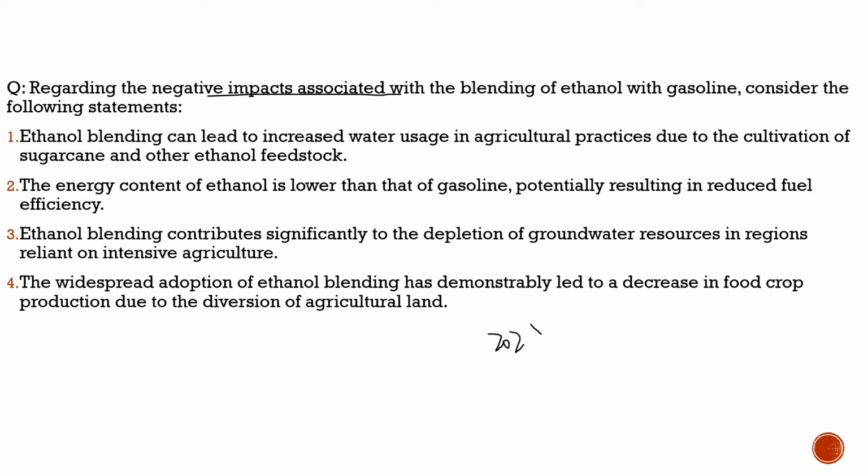Now, with respect to that, this article has highlighted the negative impacts of ethanol blending, how it can impact food security, because of the crops from which we get ethanol, and it can impact groundwater. Usually we get ethanol from first generation and second generation sources majorly, and for these there is definitely a need for huge water availability. So definitely it can impact water security also. So with respect to this, let's understand the question and get more idea about it. What are the negative impacts of ethanol blending?